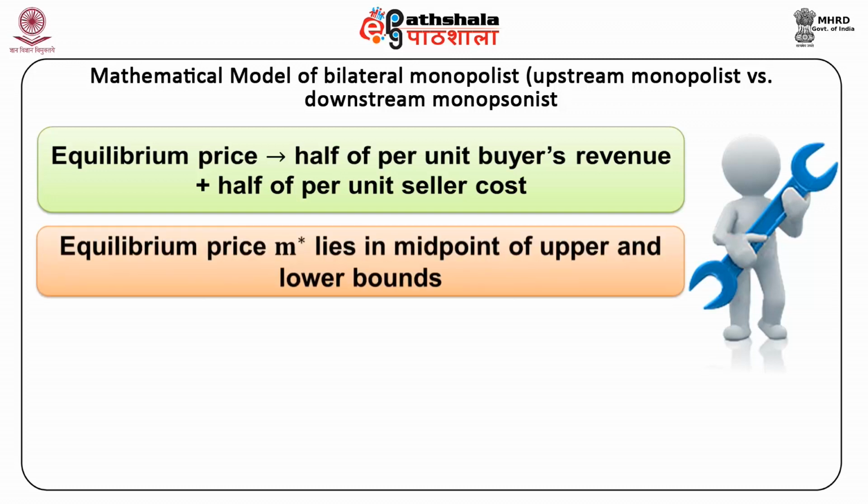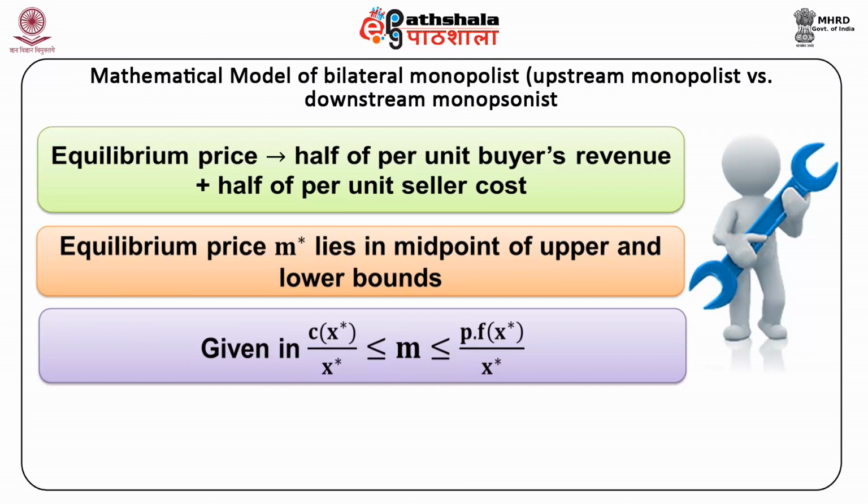The equilibrium price m star lies at the midpoint of the upper and lower bounds given in the equation cx star divided by x star, which is less than or equal to m, which is less than or equal to p into fx star divided by x star.